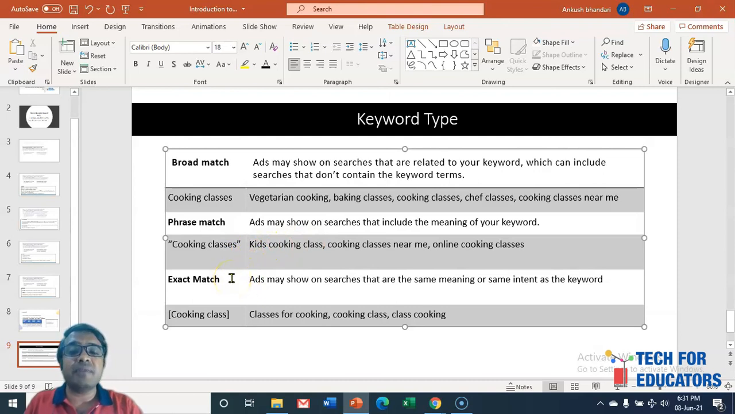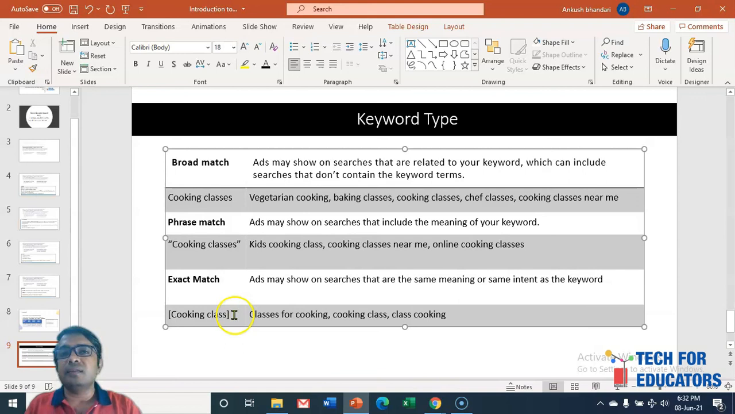And what do you mean by exact match? Exact match may show on searches that have the same meaning or same intent as the keyword. So for cooking classes, it is not adding kids cooking classes, but classes for cooking, cooking class, or class cooking. All the various permutations and combinations within these two keywords will only come, right? As I said, classes for cooking, class cooking, or classes cooking. All those permutations may come up whenever you are searching for the exact match. So these are the various ways we plan our search ad, and these are the things that we have to plan for.